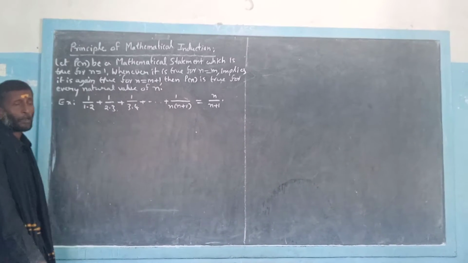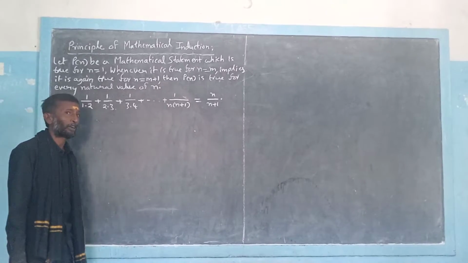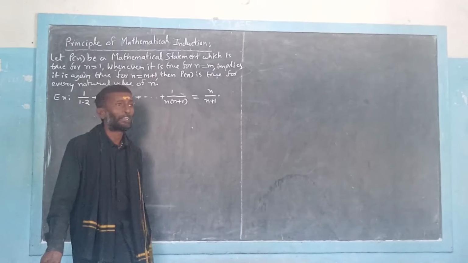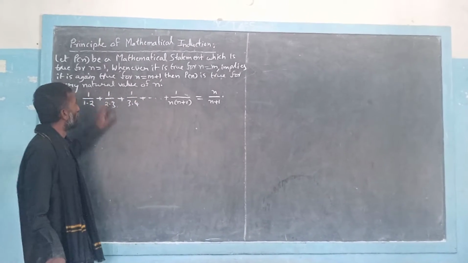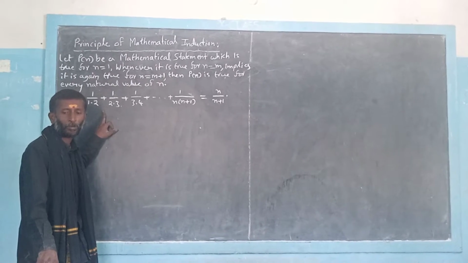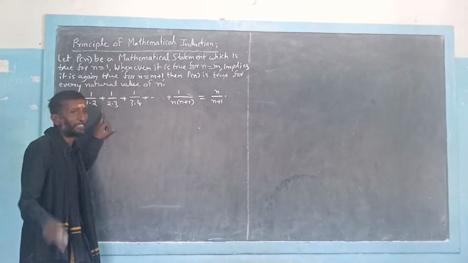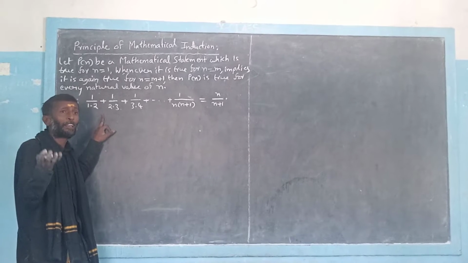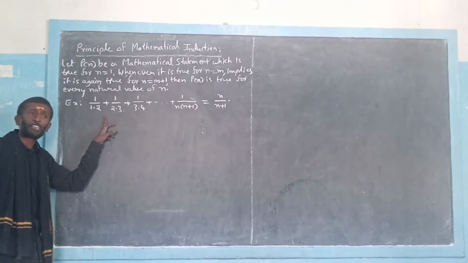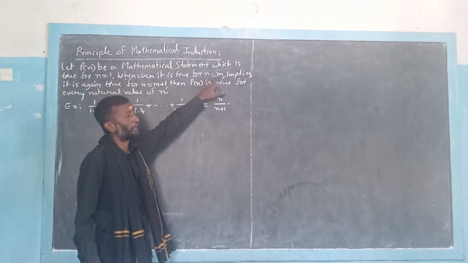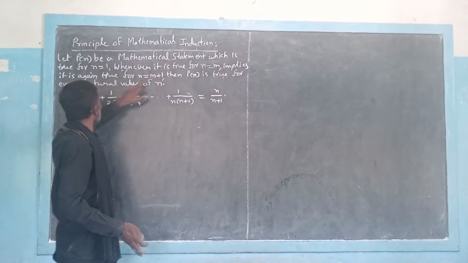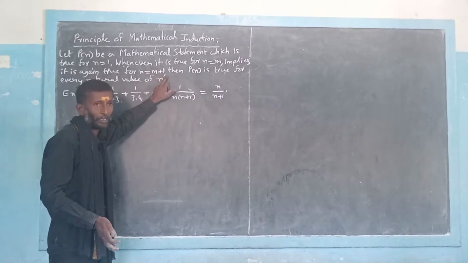So what do we do? In the principle of mathematical induction, what do we have to focus on? We need to focus on these three steps. The first one is that we assume the given statement as P of n, and we need to check whether it is true for n equal to 1 or not. If it is true, then we assume P of n is true for n equal to n, which implies we will go on to prove it is again true for n equal to n plus 1.